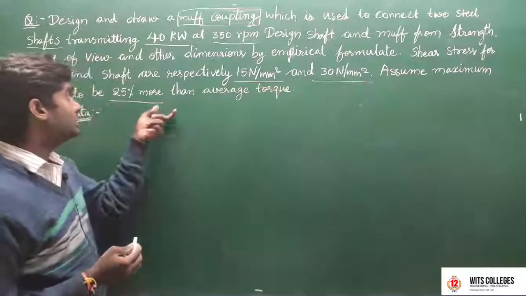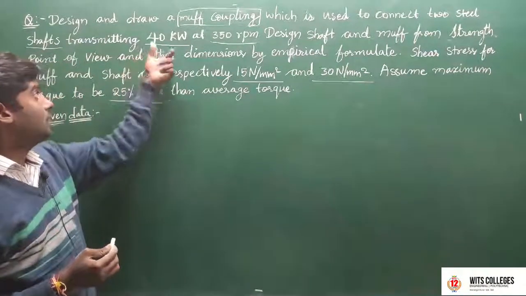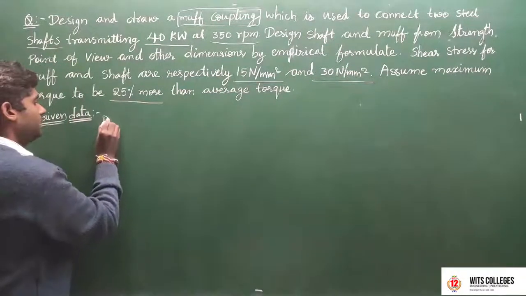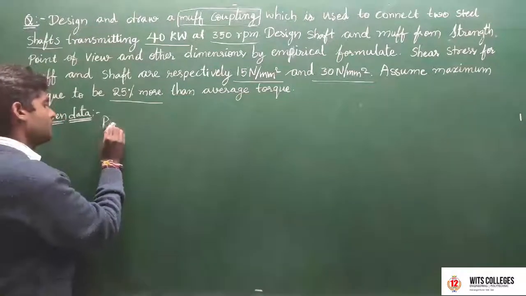Let's see, in this question our given data is 40 kilowatts power. First of all, write down the given data.